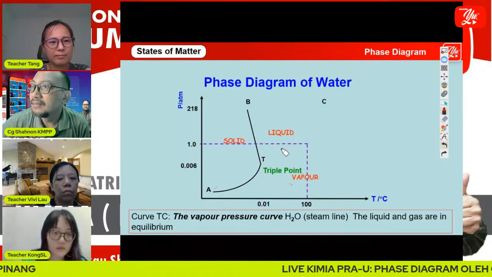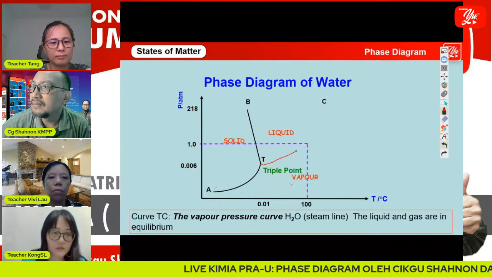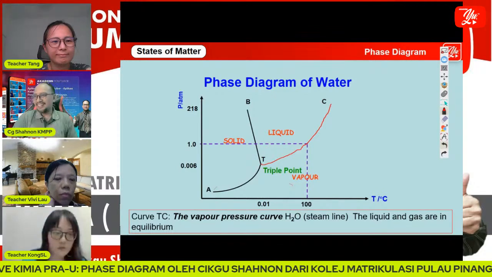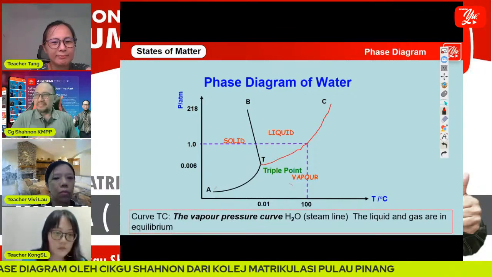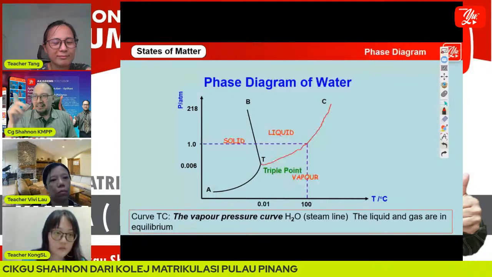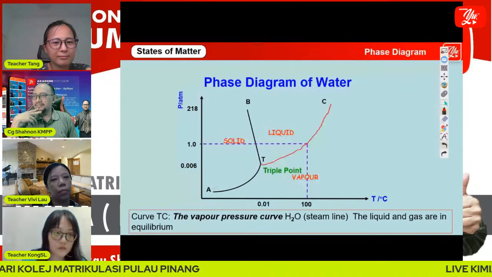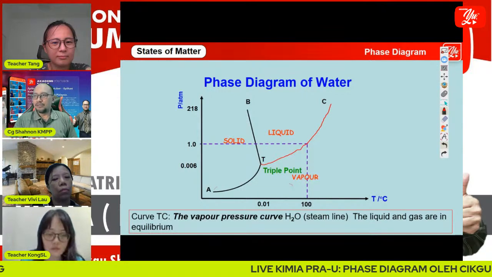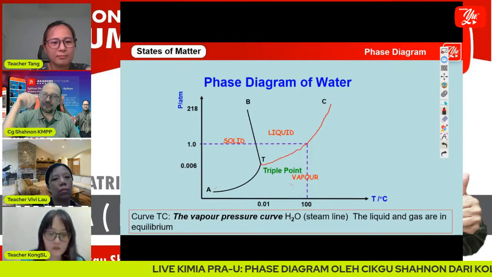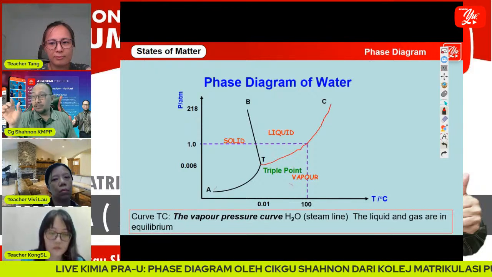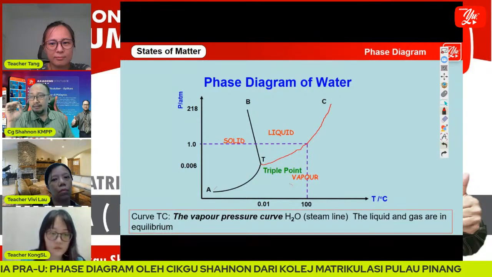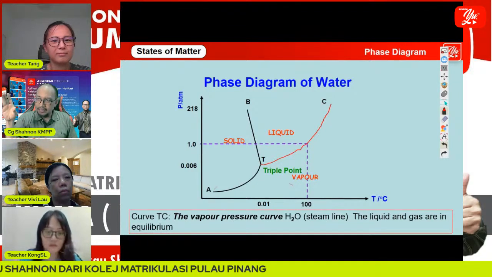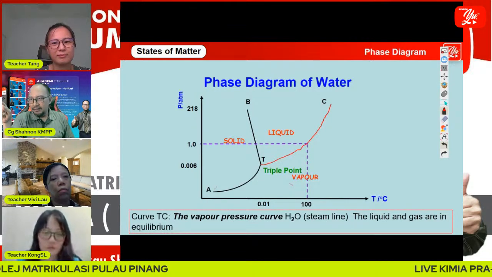This is the curve. The curve of TC, we call the vapor pressure curve, and along that curve, liquid and vapor are in equilibrium.